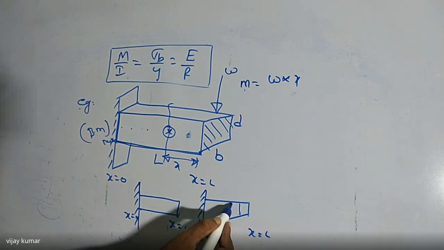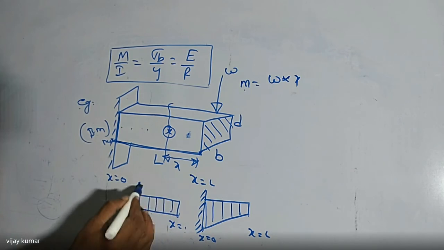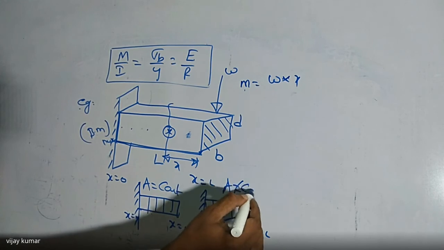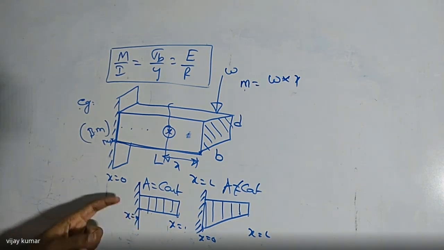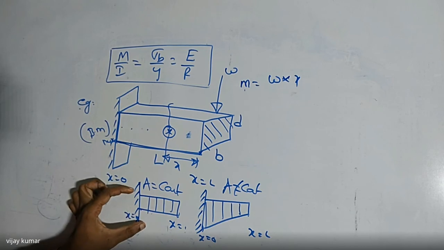Here the area of cross section goes on varying, and here the area of cross section remains constant. So here the area of cross section is constant, and here it is not constant. What is the difference between these two now? In which case is the beam having uniform strength? Here the beam is having maximum stress, so the beam fails at this point now.